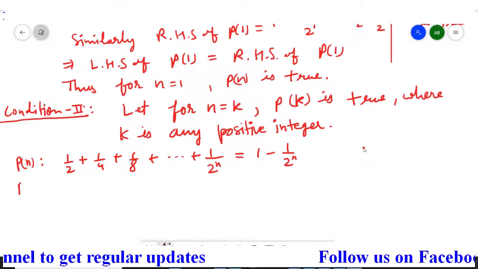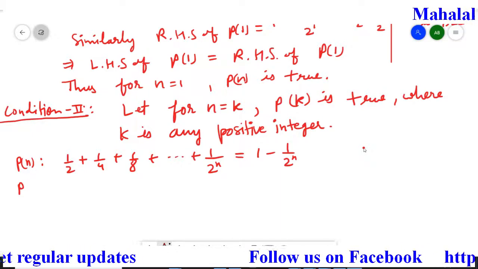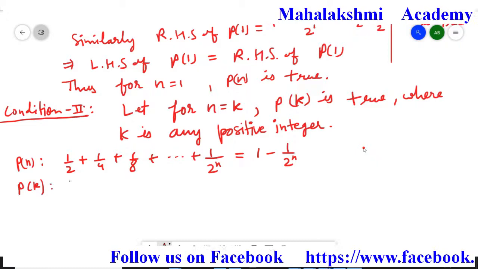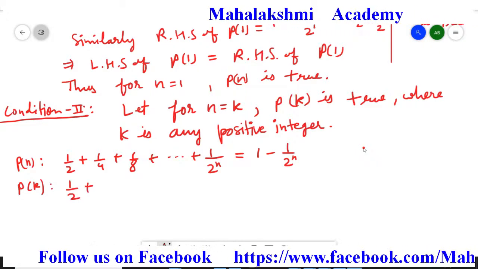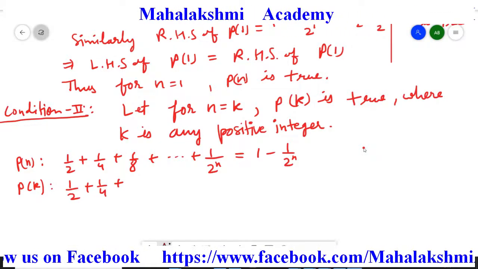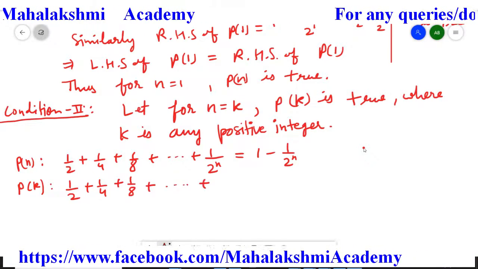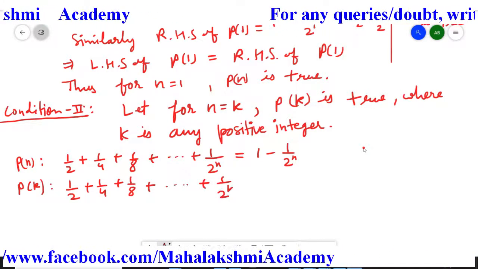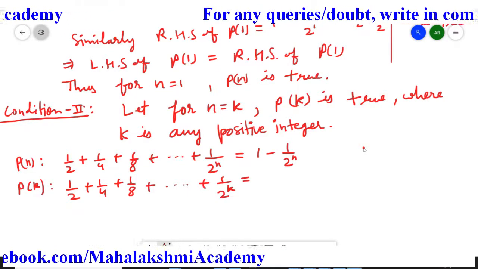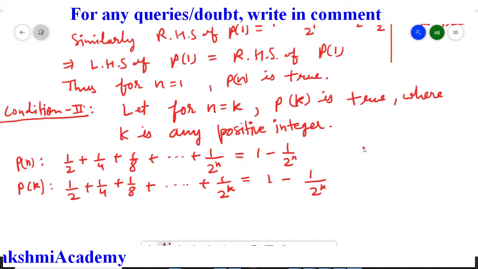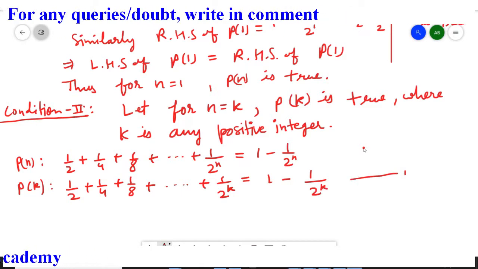Now instead of n we have to take k, so wherever n is there, we replace it by k. So the Pk statement is going to be half plus 1 upon 4 plus 1 upon 8, extended up to 1 upon 2 to the power k, equal to 1 minus 1 upon 2 to the power k. We will assume this as equation first.